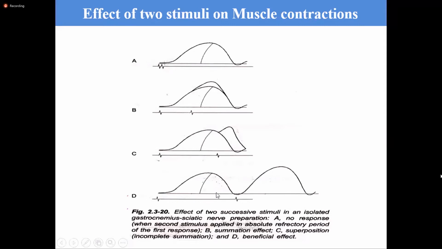And the fourth, in figure D, the stimulus is applied after the relaxation is over. So in this figure, the muscle again contracts with a greater amplitude, with higher strength. This is because of the beneficial effect.